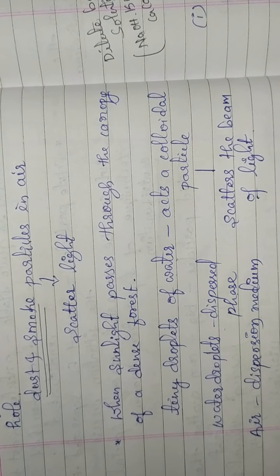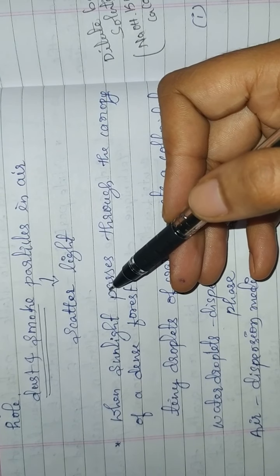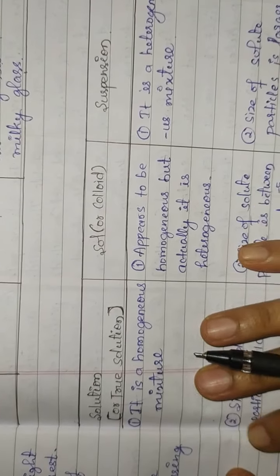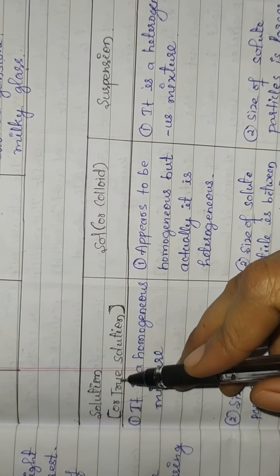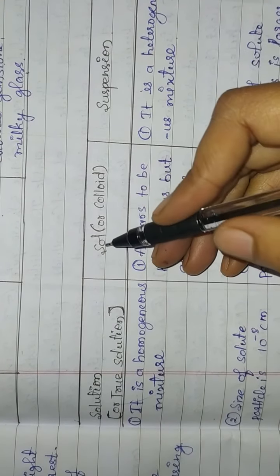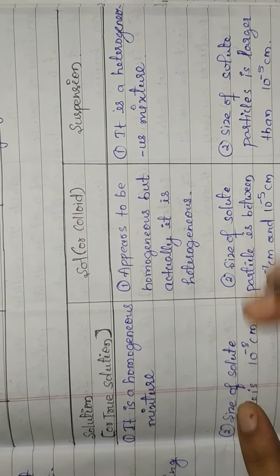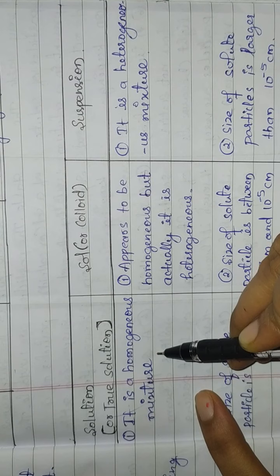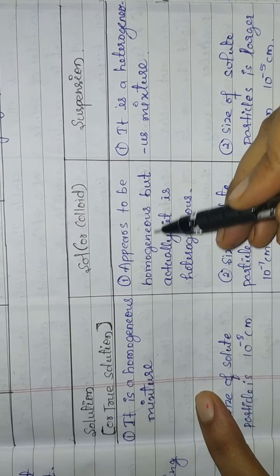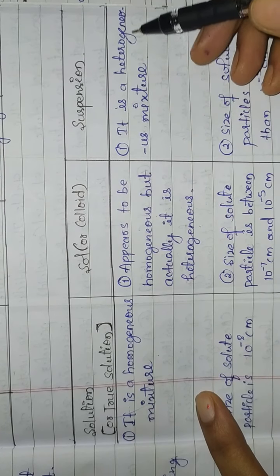I will send these photos on WhatsApp so that you can understand how light is scattered. Let us compare solution, colloidal solution and suspension. Solution is also known as true solution. Colloidal solutions are also known as sol. We will compare all these three. A solution is a homogeneous mixture, but a colloidal solution appears to be homogeneous, but actually it is not. It is a heterogeneous mixture, and suspension is also a heterogeneous mixture.